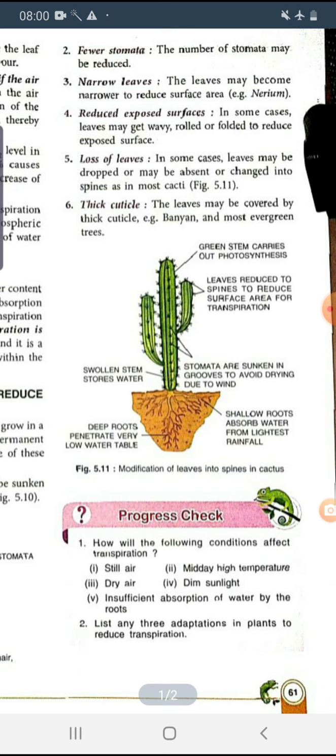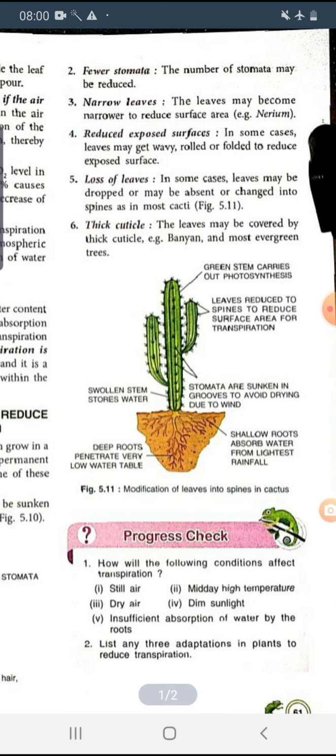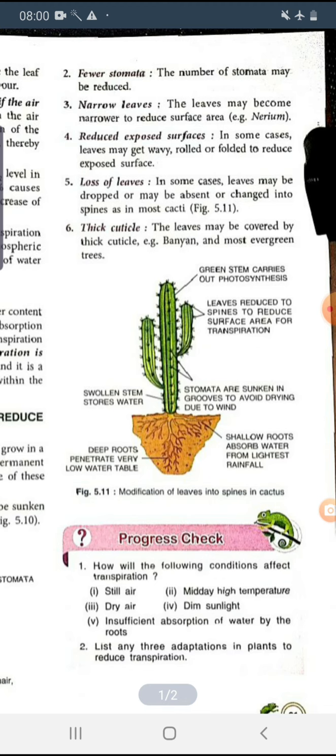The swollen stem also stores water, and the stomata are shrunken in groups to avoid drying due to hot wind, and the leaves are reduced to spines to reduce the surface area for transpiration. Okay, and this green stem carries out photosynthesis, that you know.